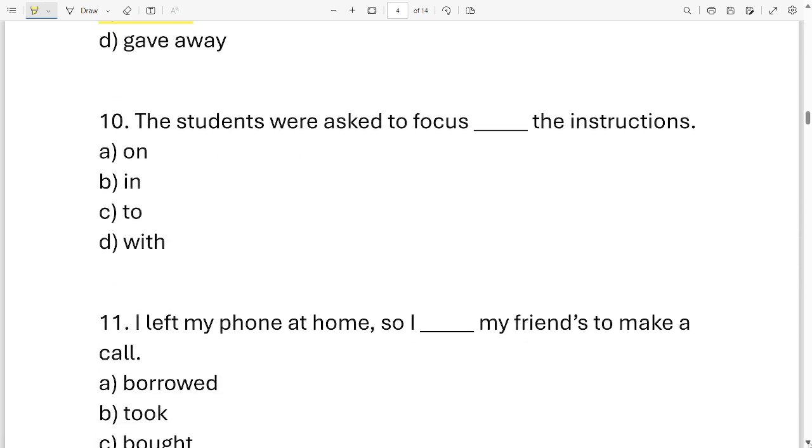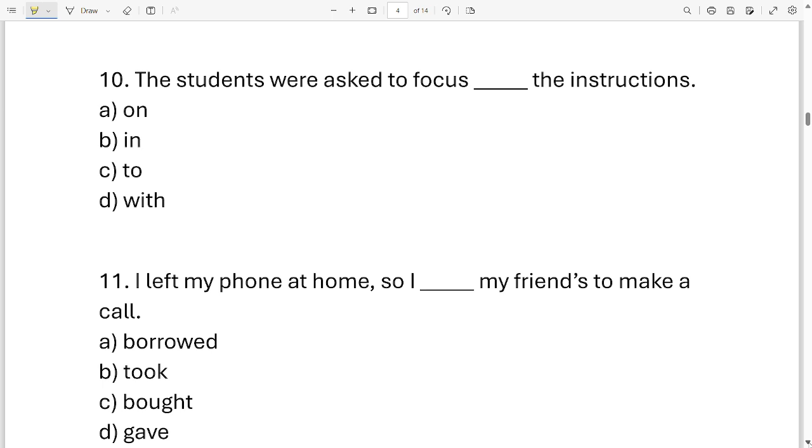Okay, next sentence. The students were asked to focus dash the instructions. Options are on, in, to, with. Which one is the correct option? Is it option A, B, C, or D? It is option A. The students were asked to focus on the instructions.